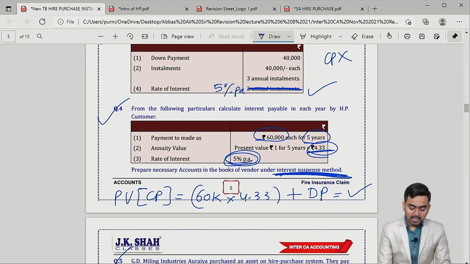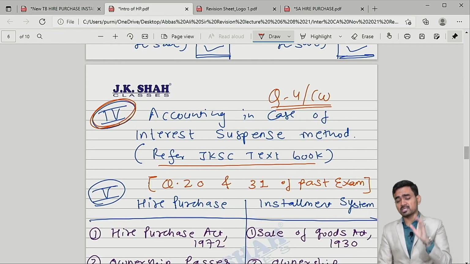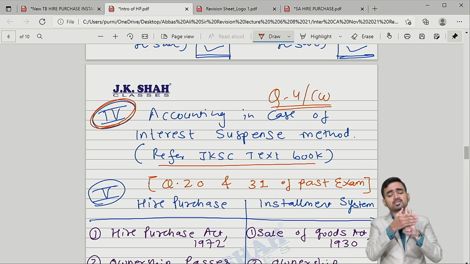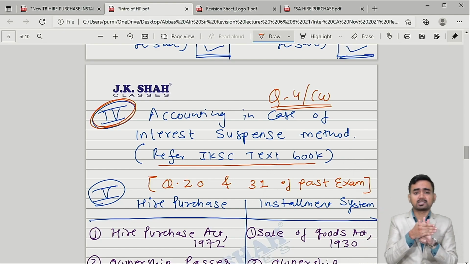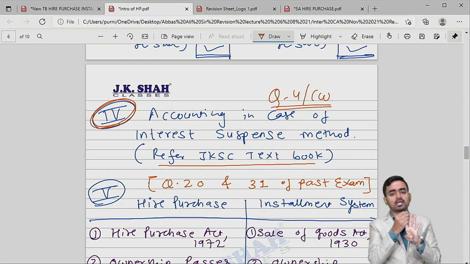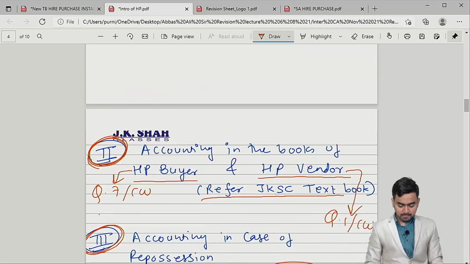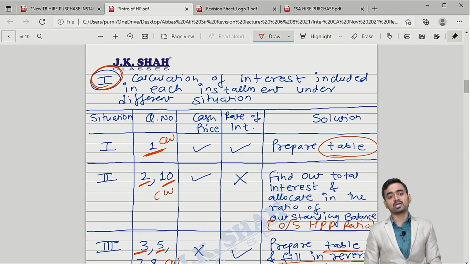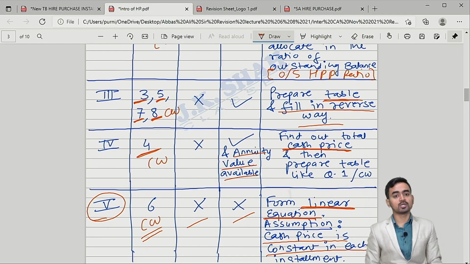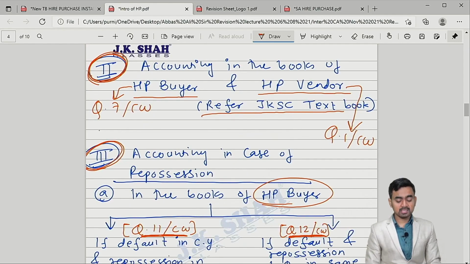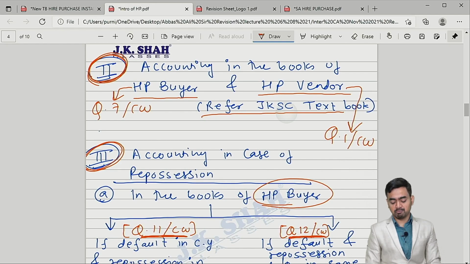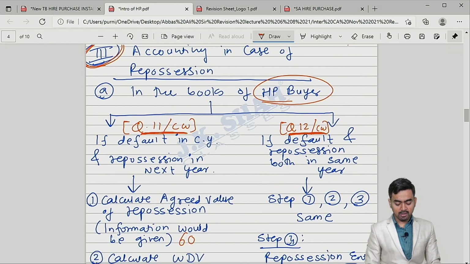So with this, my dear students, I am effectively concluding that the 4 parts which I was supposed to cover in hire purchase system, we have covered. Number 1 is what? Just check. Calculation of interest included in each installment, 5 situations along with the reference we have discussed. Second is what? Accounting in the books of HP vendor and HP buyer, along with the reference we have covered.